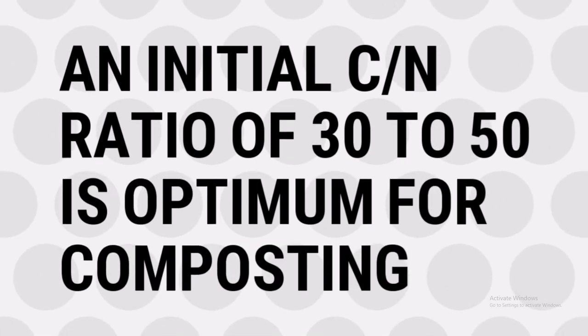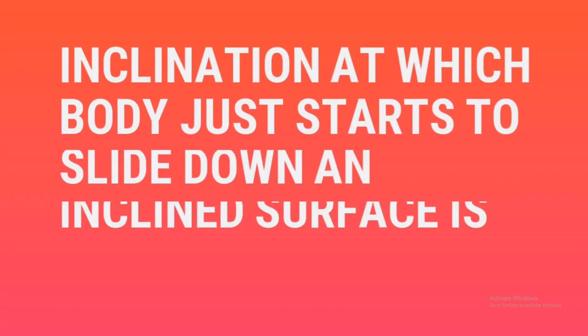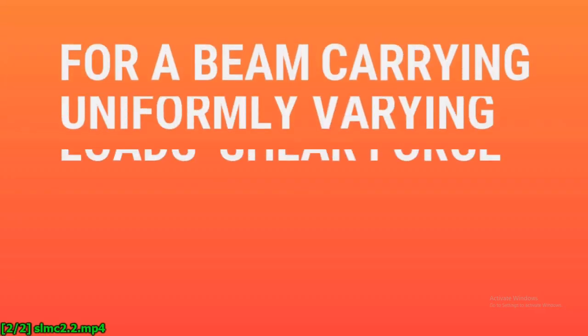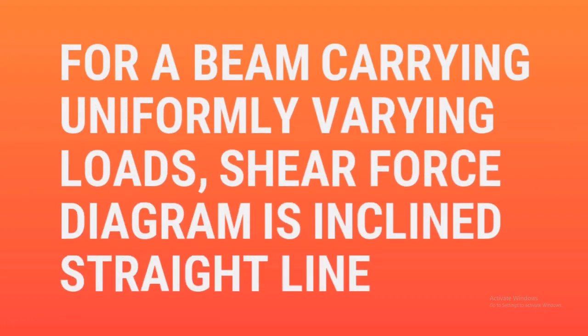An initial C/N ratio of 30 to 50 is optimum for composting. C by N means carbon and nitrogen. Inclination at which body just starts to slide down an inclined surface is angle of repose. For beam carrying uniformly varying loads, shear force diagram is inclined straight line.